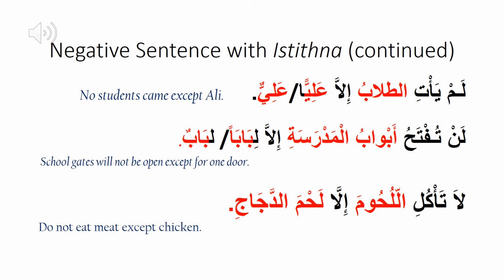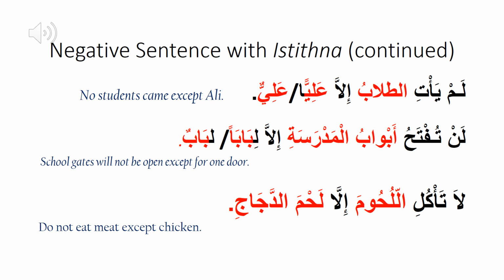Look at the second example. لن تفتح أبواب المدرسة إلا بابا أو باب. In this example, the sentence is negative with article لن. Mustasna أبواب المدرسة is mentioned. Therefore, mustasna min باب or بابا can be مرفوع as a subject of the verb تفتح or can be mansub because of the istisna article إلا.